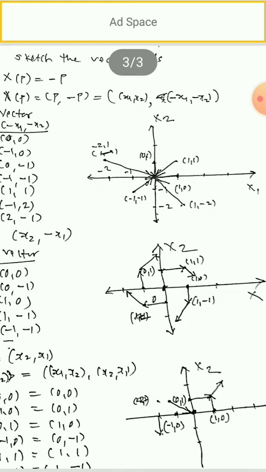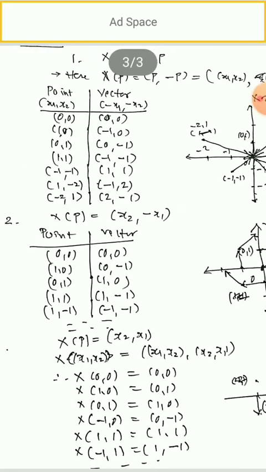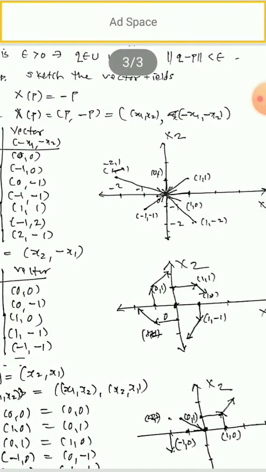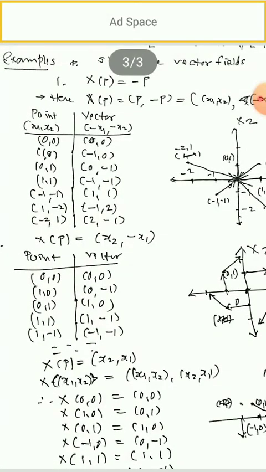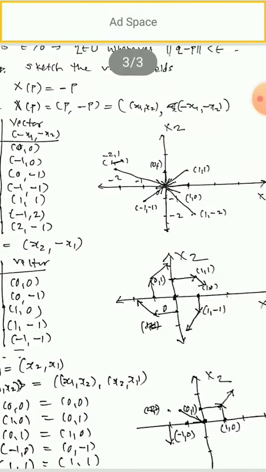Means minus i. Minus i is the vector 1 0. The point is now 0 1. Take the 0 1 point. See, 0 1 lies on the x2 axis. And what is the vector defined on the 0 comma minus 1? It means minus j. So what is minus j? Below the x2 axis, in the negative direction of x2, a unit vector. So it goes from 0 1 to the origin. See the direction, the arrow is there.